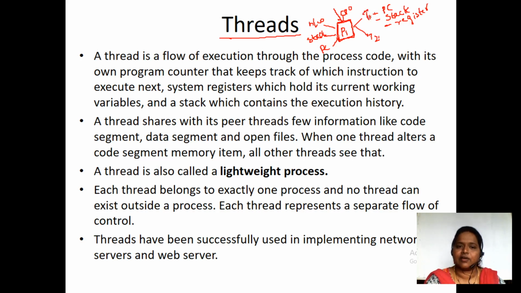So thread T1 has its own program counter. Program counter stores the address of the next instruction, so that is what a program counter is going to hold. Stack is going to contain the execution history. Whatever we have done, all of it is stored in the stack. And when it comes to the registers, the current working variables, the local variables and the global variables, all the variables are going to be stored in the registers. These three things are going to be there for each and every thread.